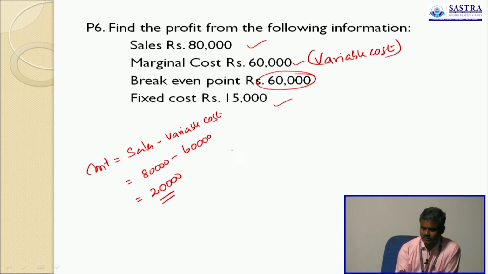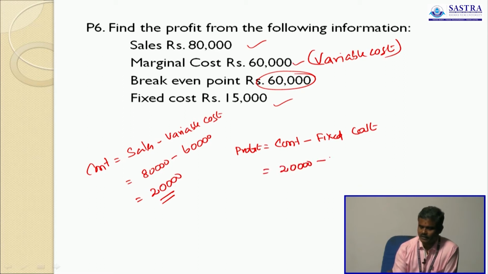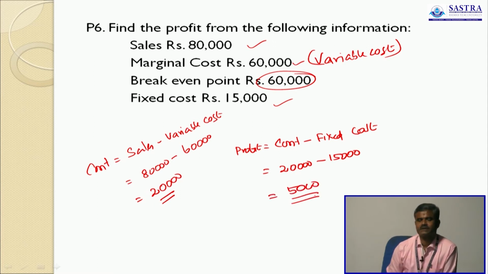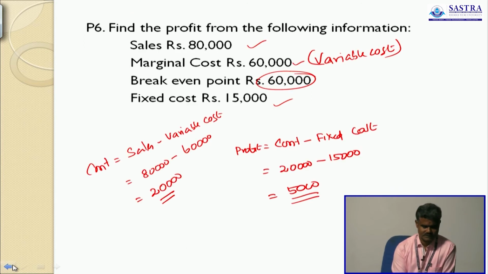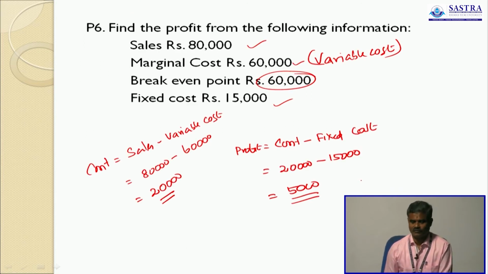What is the profit equation? Profit is equal to contribution minus fixed cost. Contribution is 20,000. Fixed cost is 15,000. 5,000 is the profit. The answer is 5,000. Very simple. Okay. This is the answer. Now you see the answer. Contribution 20,000. The PV ratio, no problem. The profit is 5,000. This is a direct formula for calculation of the answer.